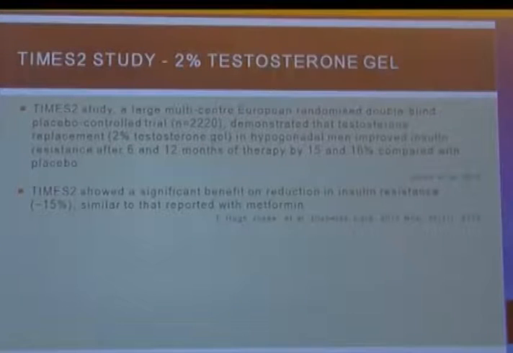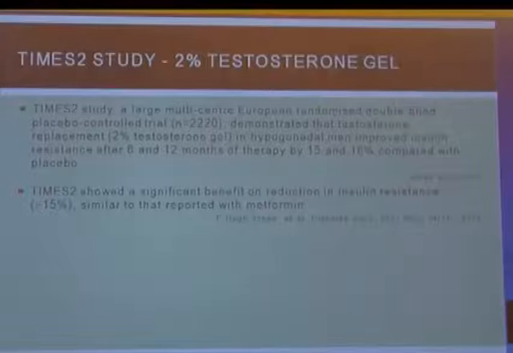Well, the Times 2 study was a large multi-center European study, randomized, double blind, placebo controlled. It demonstrated that testosterone replacement with 2% gel in hypogonadal men improved insulin resistance at 6 and 12 months by 15 to 16% compared with placebo. Times 2 also showed significant benefit on insulin resistance similar to that reported with metformin.